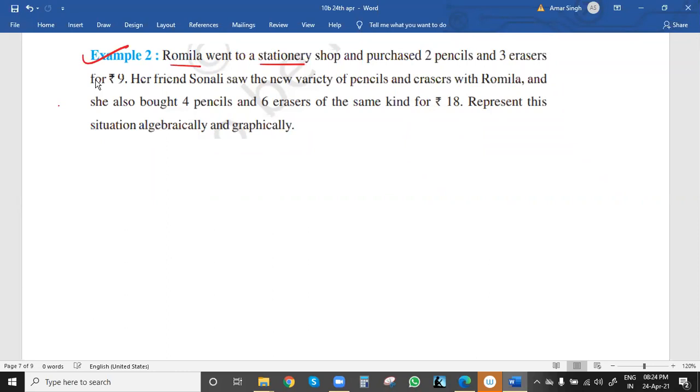Romalia went to a stationery shop and purchased two pencils and three erasers for ₹9. Her friend Sonali saw the new variety of pencils and erasers.